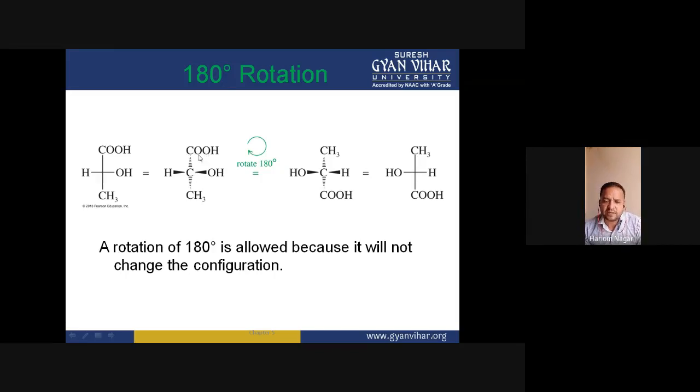They fill each other's positions. So by a 180-degree rotation, this molecule is now oriented in this way.